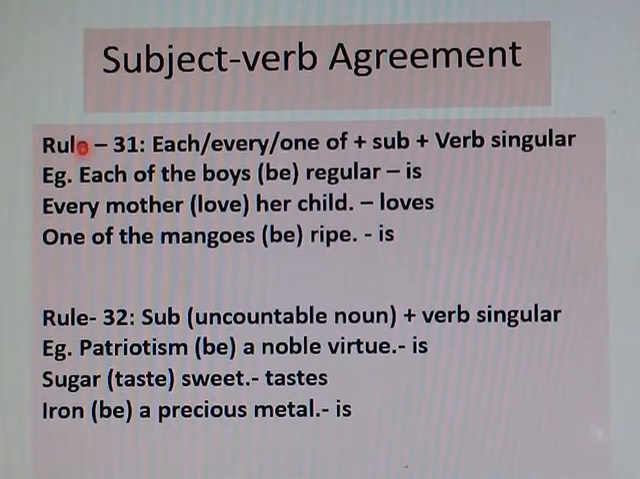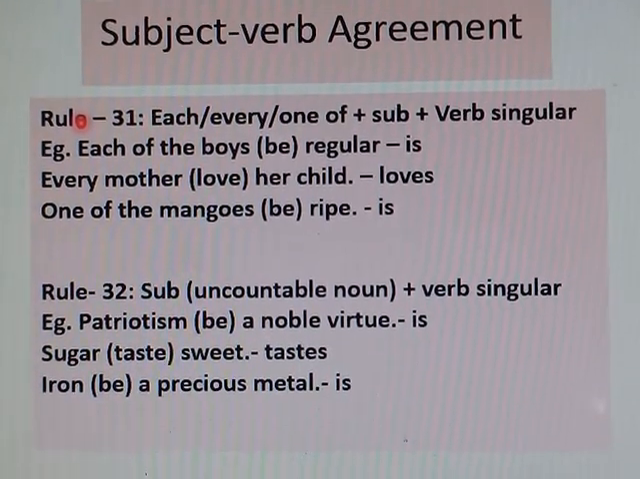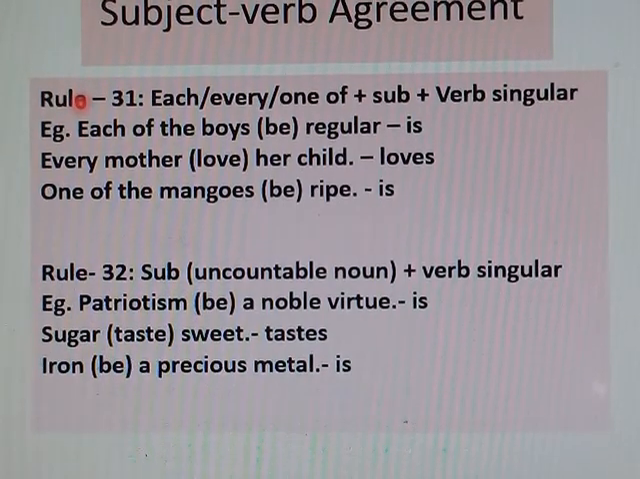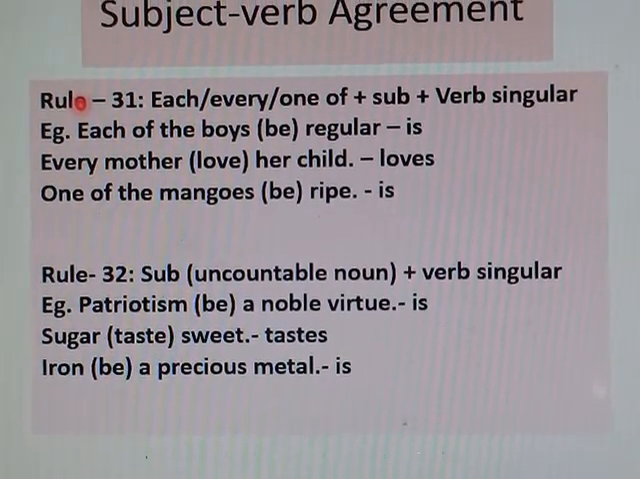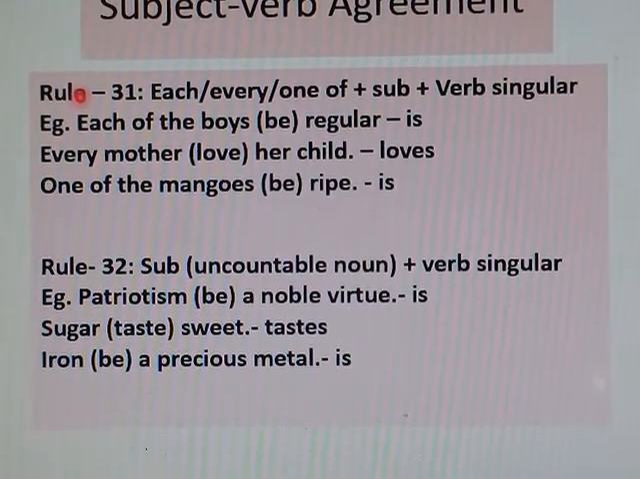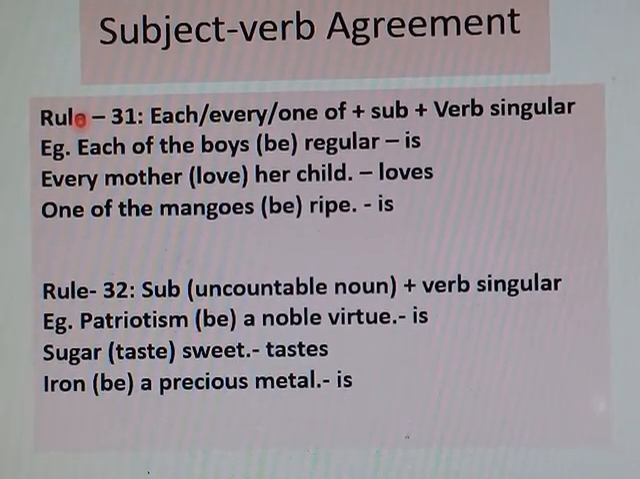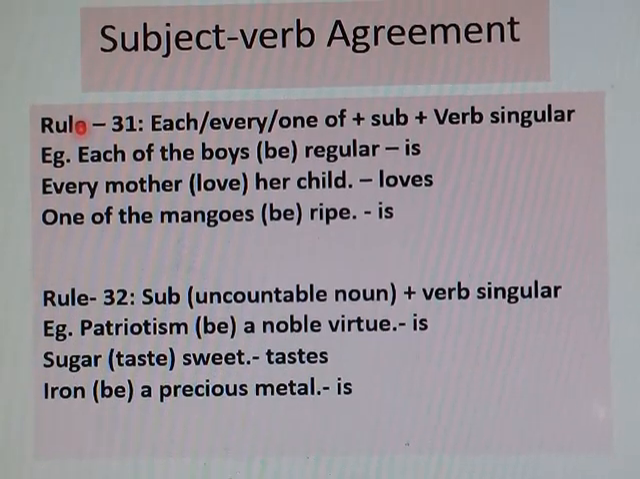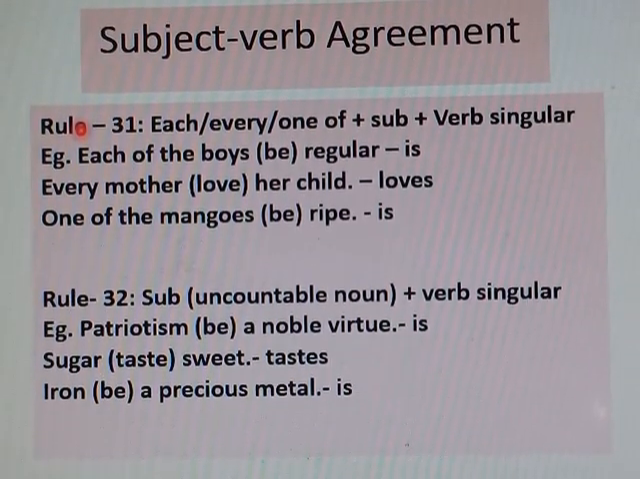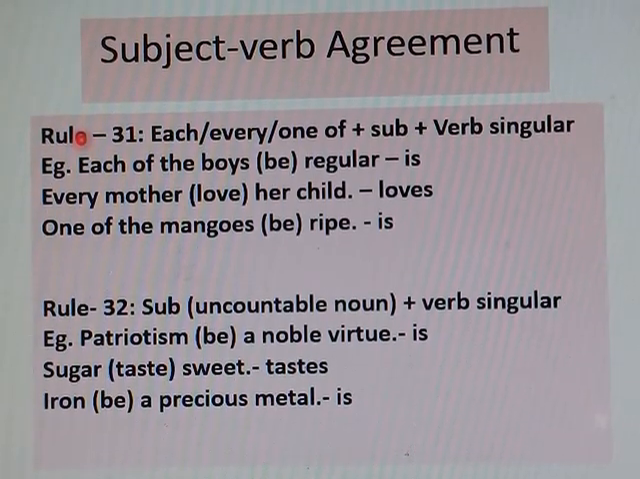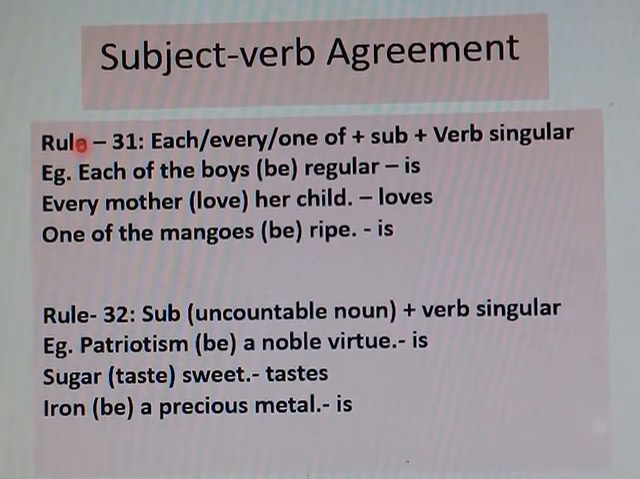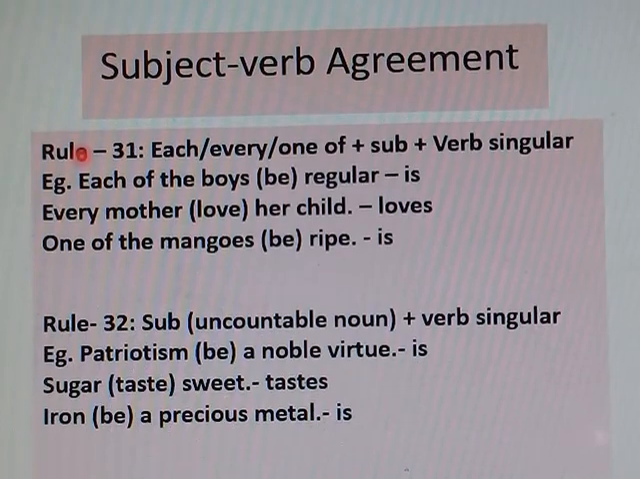In the previous class I discussed up to rule number 30. Today I shall start from rule number 31. Each, every, one of plus subject plus verb singular. That means if the subject is added with each, every, or one of, it has become a singular subject and the verb will be singular.